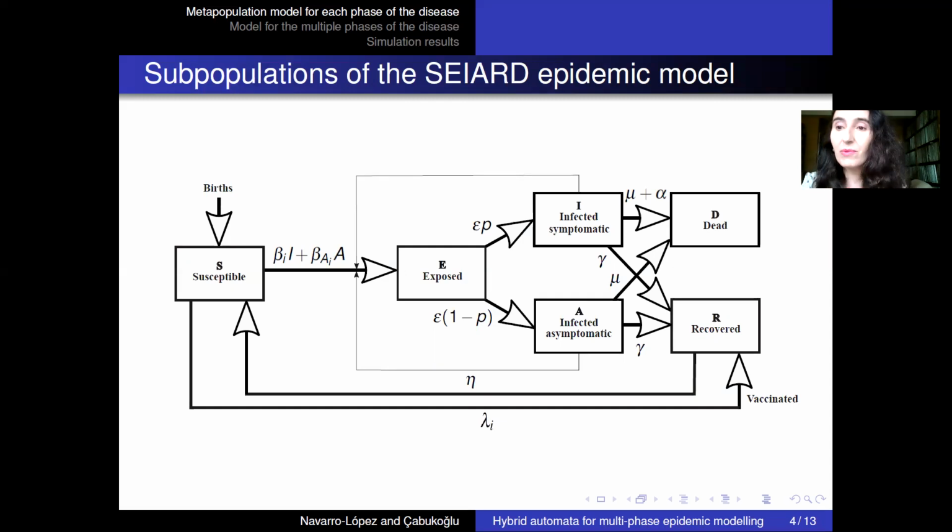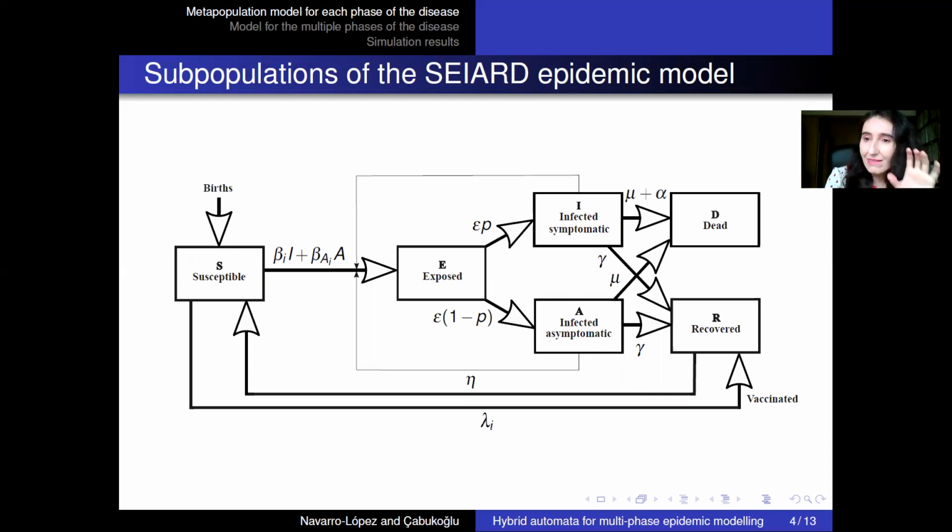So we also consider in our model vaccination strategies. Basically, we consider the proportion of susceptible individuals that have been vaccinated. And also, finally, we consider the dead population. We are not going to consider natural deaths from all the populations. We also consider the deaths from the infectious people, symptomatic and asymptomatic. And we consider an additional ratio of deaths for the infected symptomatic. So here are the relations, and the details are in the paper.